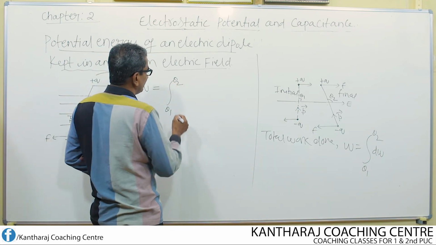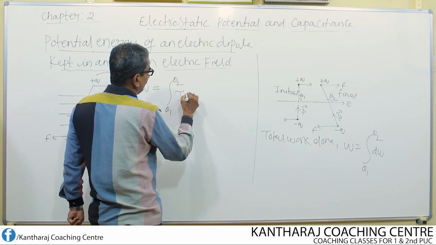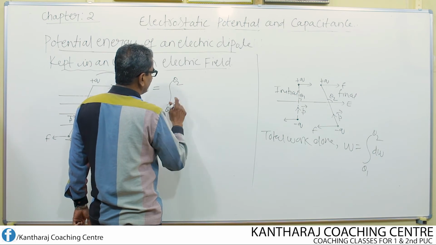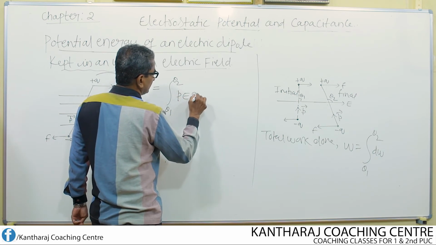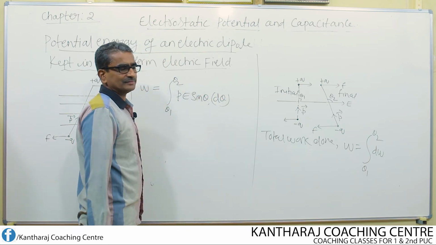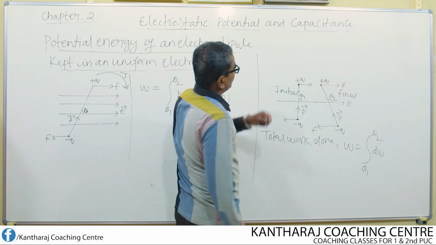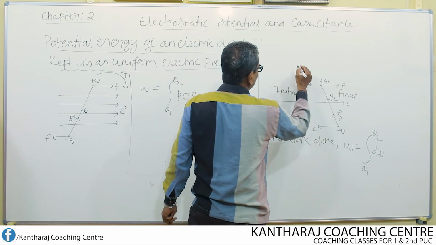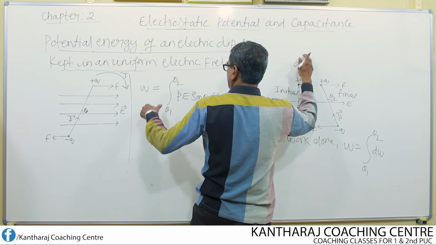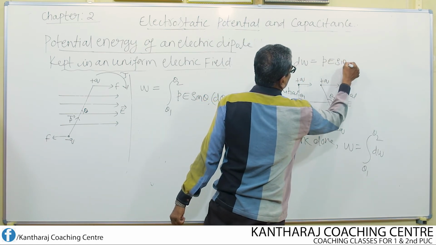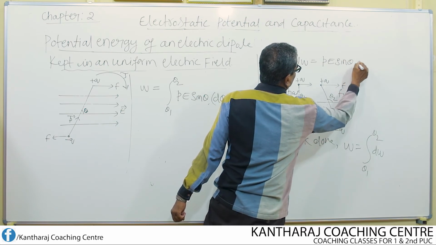So we know that dW is given by torque, which is P into E into sin theta into d theta, which was here initially, but I erased it. So the value of this dW is P into E into sin theta into d theta.